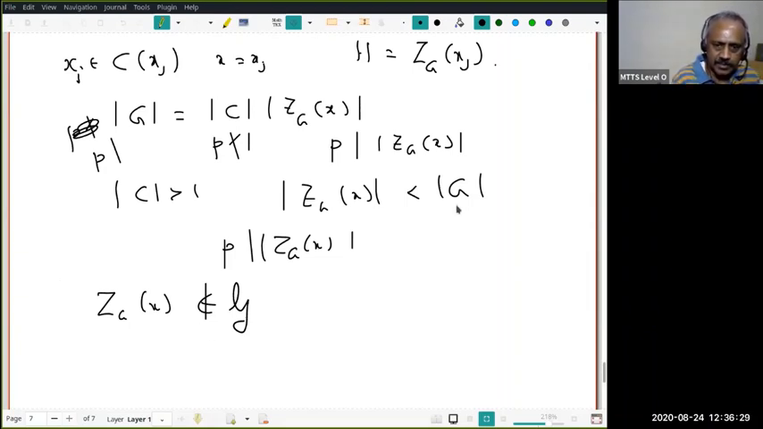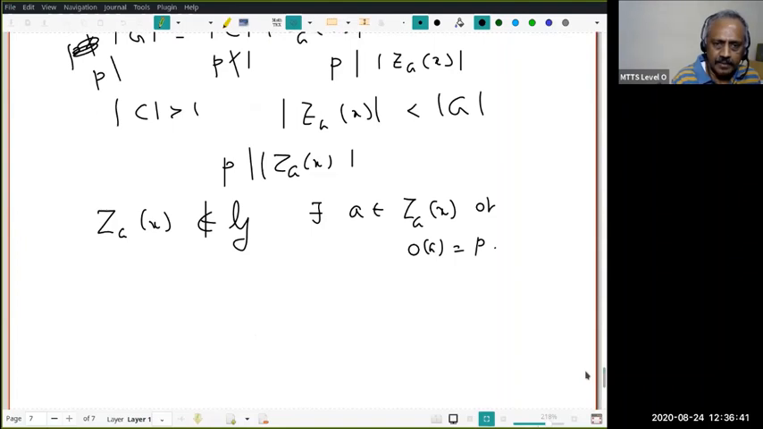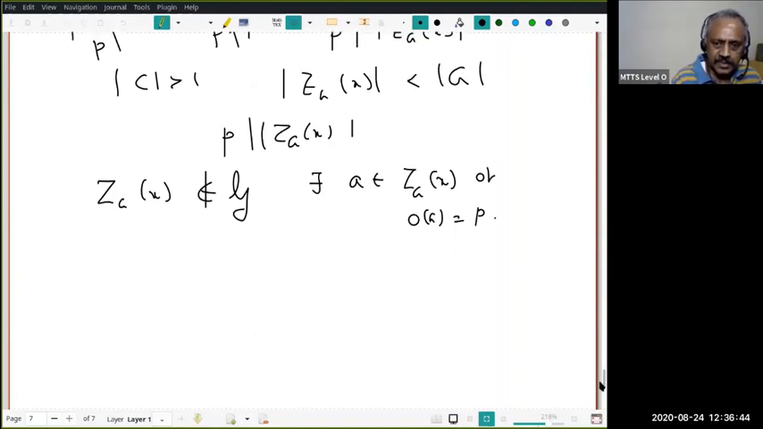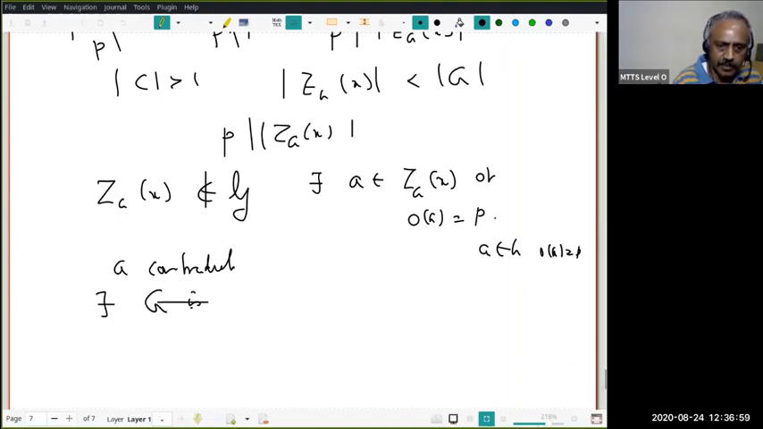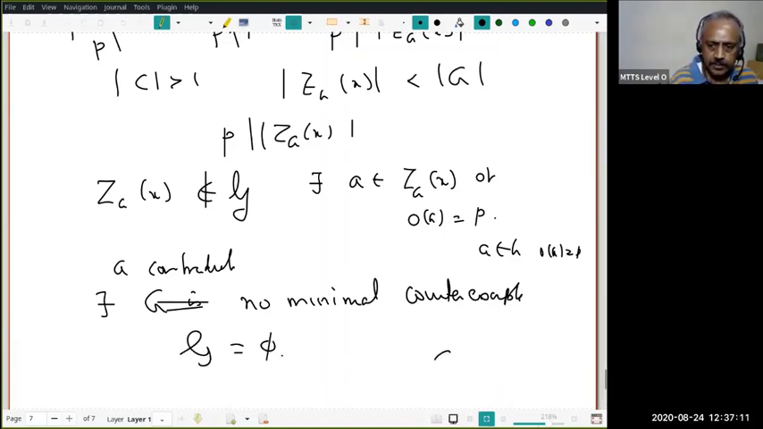Because the order is minimum. That means there is an element A in the centralizing subgroup so that the order of A is P. Yeah, that is again a contradiction. Okay, so this is a contradiction. And A is of course an element of G whose order is P. Therefore, there exists no minimal counterexample. The moment you say G is a minimal counterexample, I arrive at a contradiction. That means the set of counterexamples is empty.